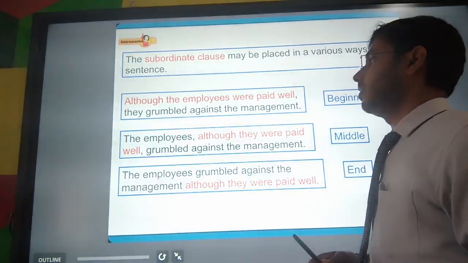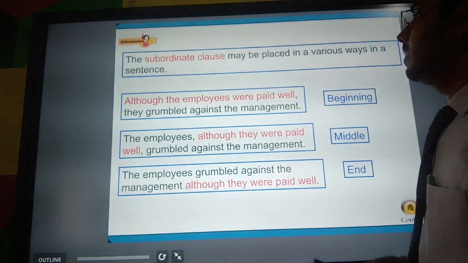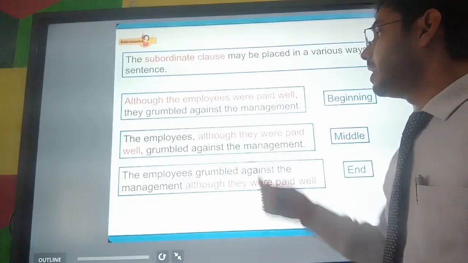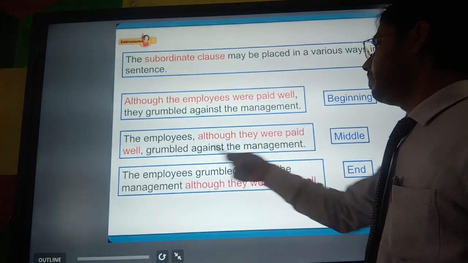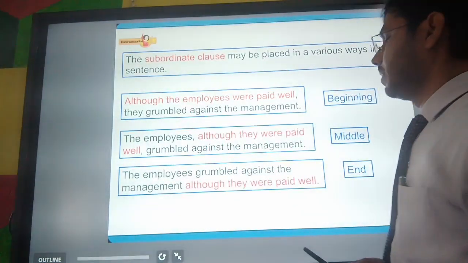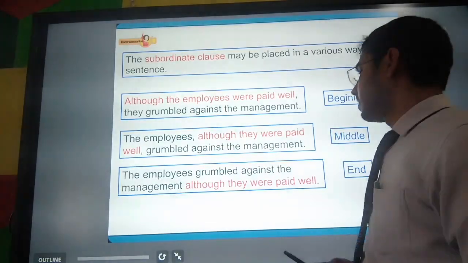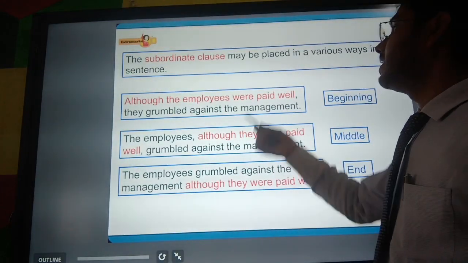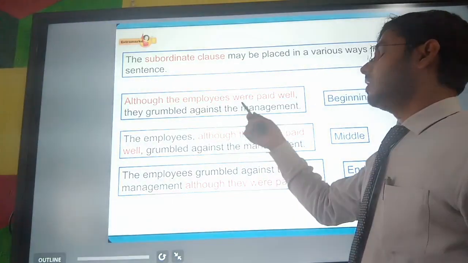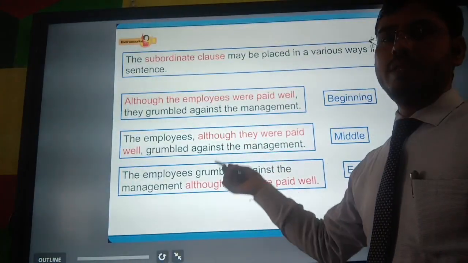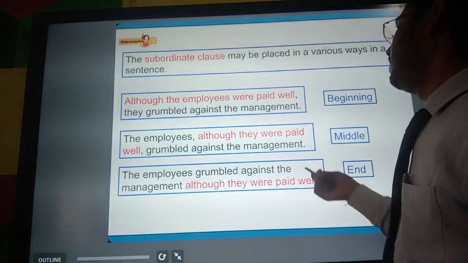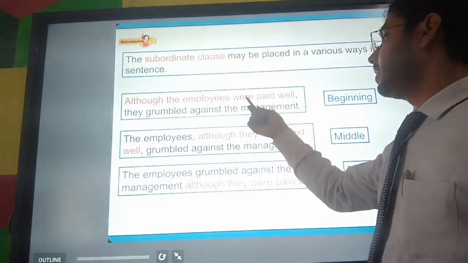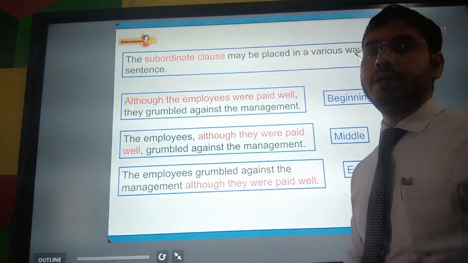Although the employees were paid well, they grumbled against the management. Second one, the employees, although they were paid well, grumbled against the management. Third, the employees grumbled against the management although they were paid well. So we can see that a sentence can be written in these three ways, in which the subordinate clause is placed in the beginning, in between, or at the end of the sentence.